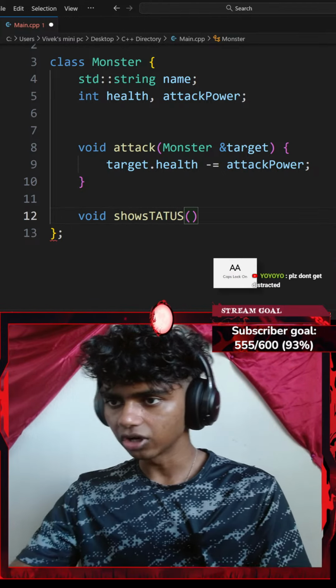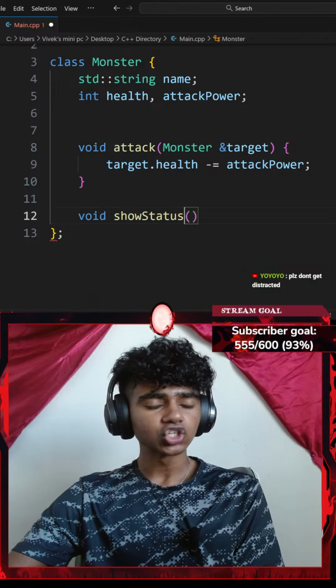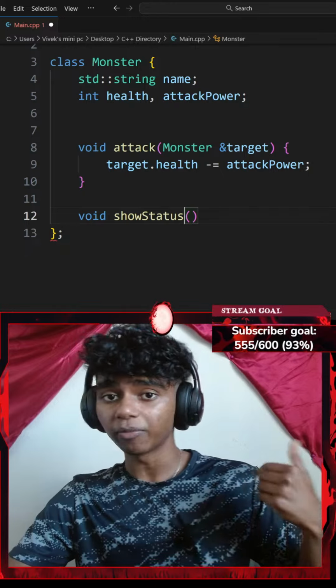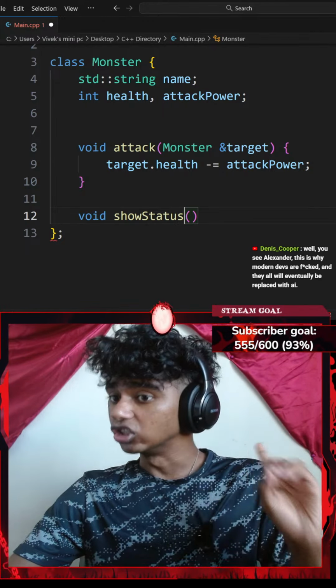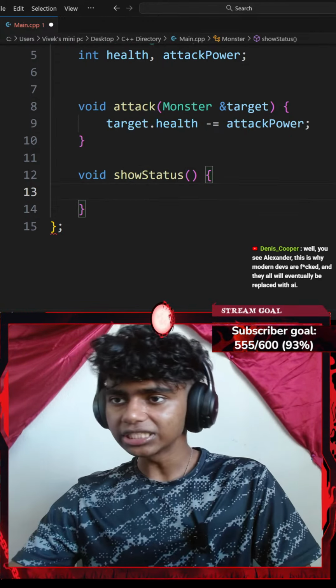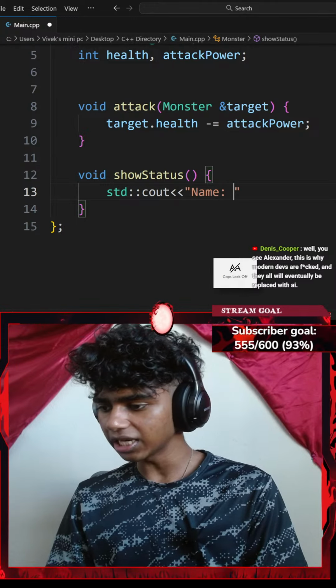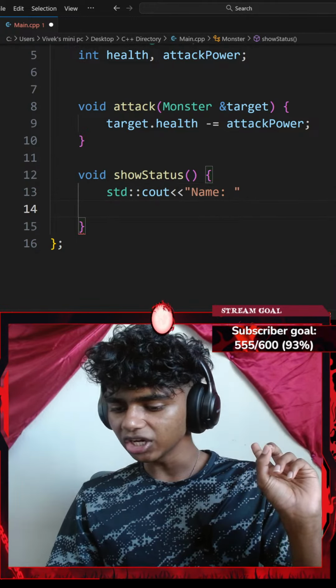Okay, next up, let's see. The show status method displays both the name and current health. So I've got to display both my name and my current health. To do that, I could go with a pair of curly braces and maybe go with a standard console output with an insertion operator. This is going to say something like name. Let's go into a new line.